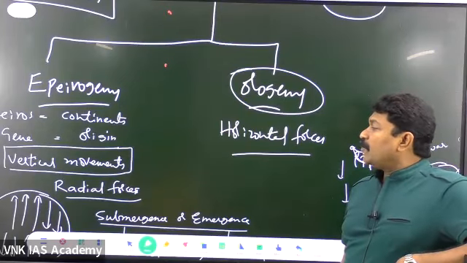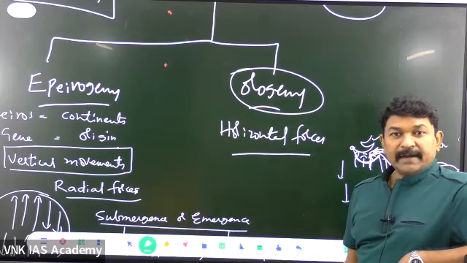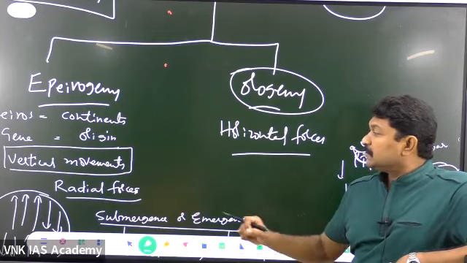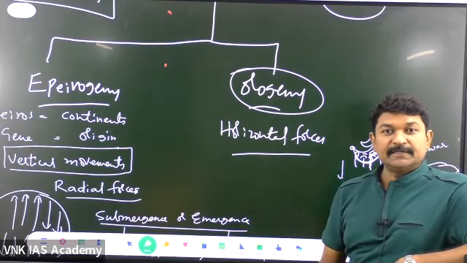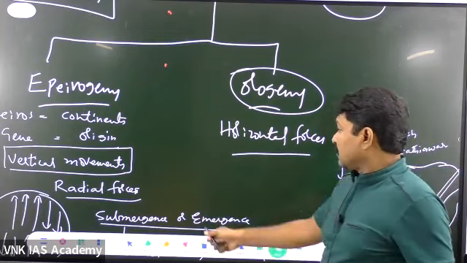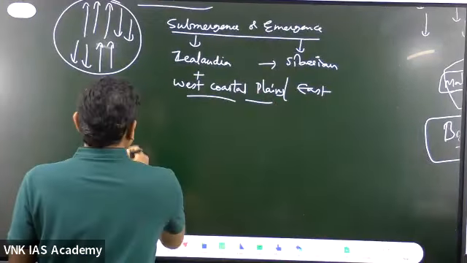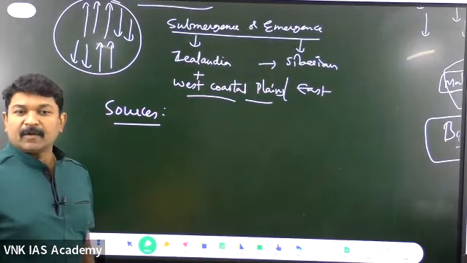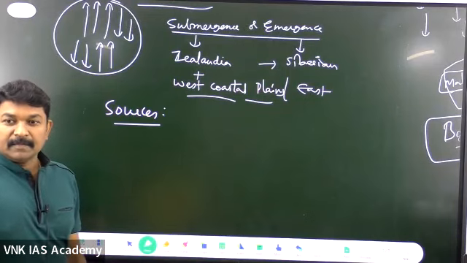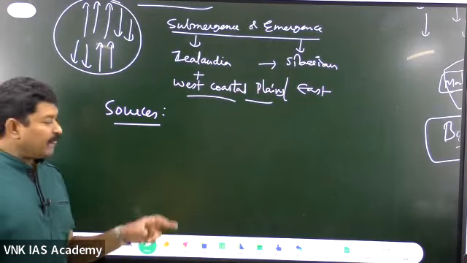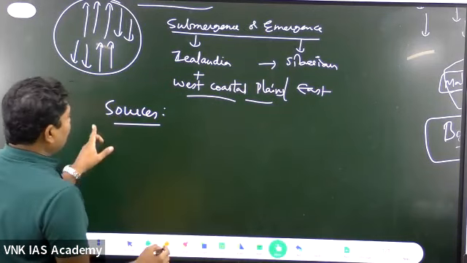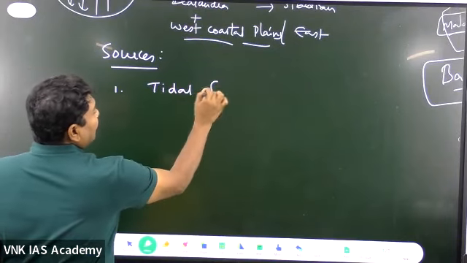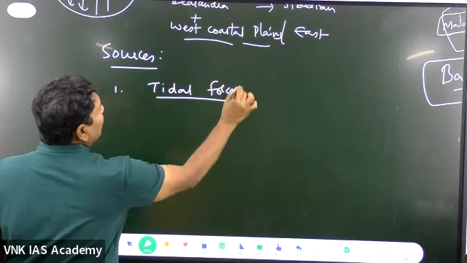Which forces are very dominant? The radial forces. Why are the radial forces so powerful? Because they are acting right from the deep inner layers. What are the sources for these radial forces? There are a few very important sources. The first and foremost one is called the tidal forces. Very, very important forces.